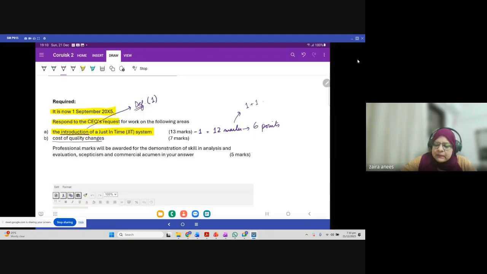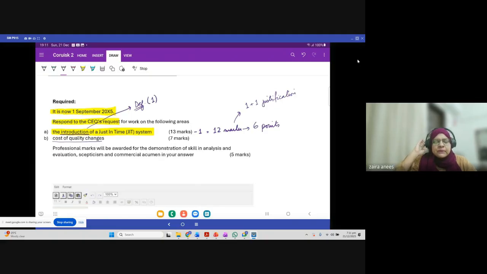And plus 1 mark is for the justification of why this point is important for the company, what benefit the company will have in case the company does this, or ratifies this, how it is going to benefit. So you have to justify why this is a problem and what will happen if the company sorts this out. So 6 points you have to write for 12 marks, and 6 points means, let's suppose it's talking about a problem, so there should be 6 problems, and every problem should be followed by identification, followed by the justification.